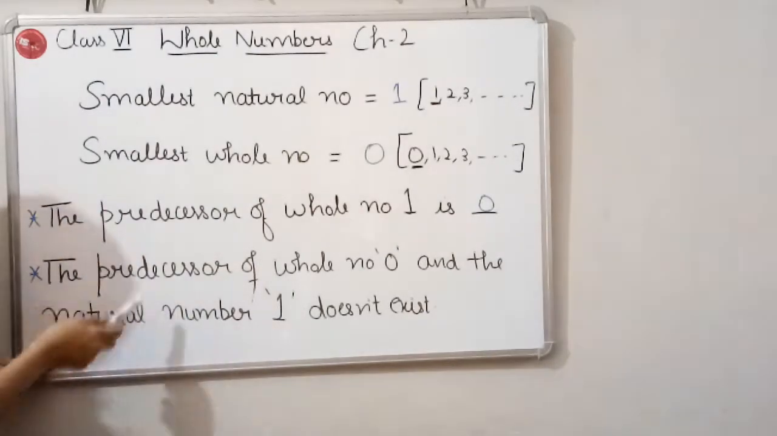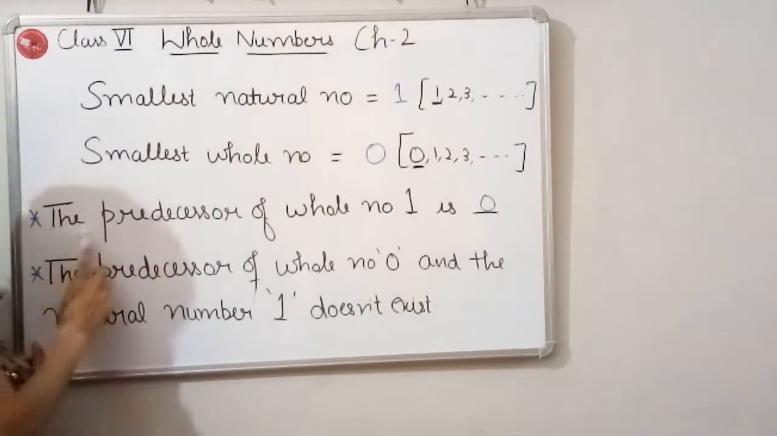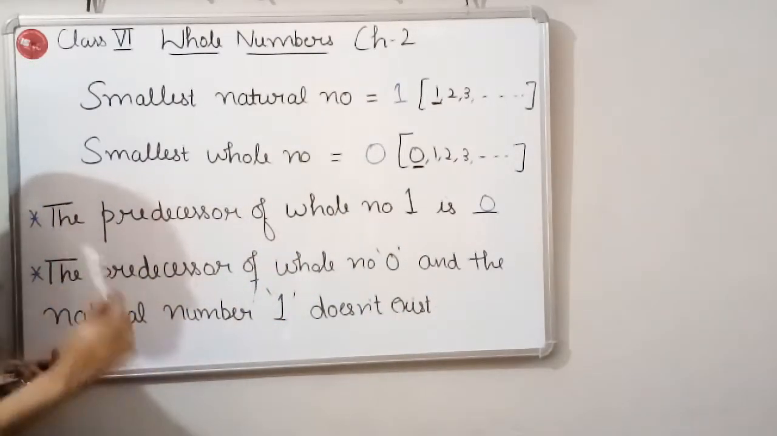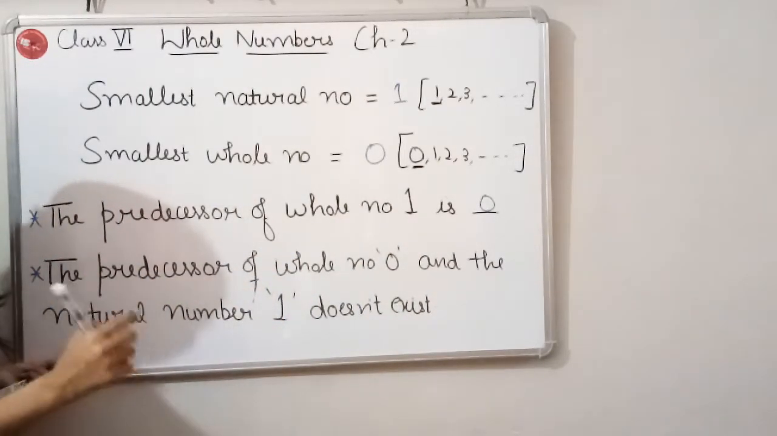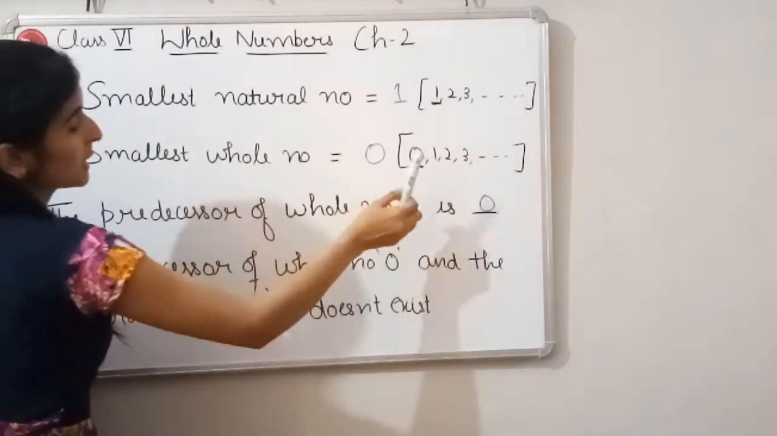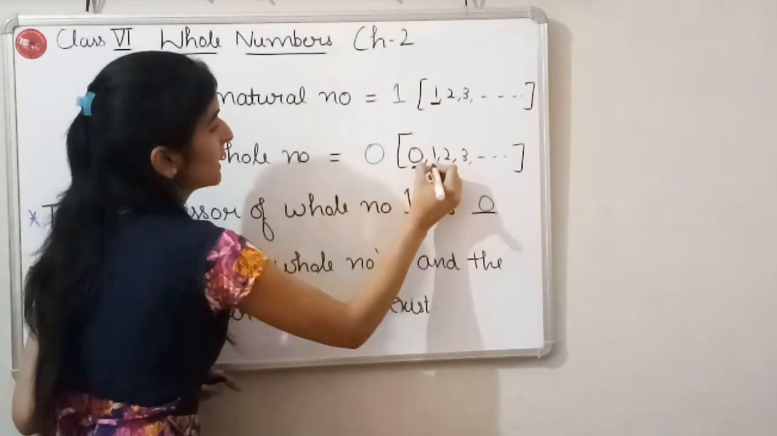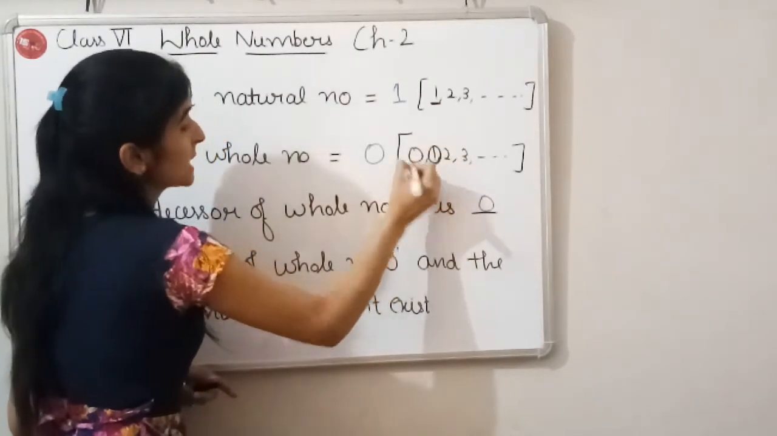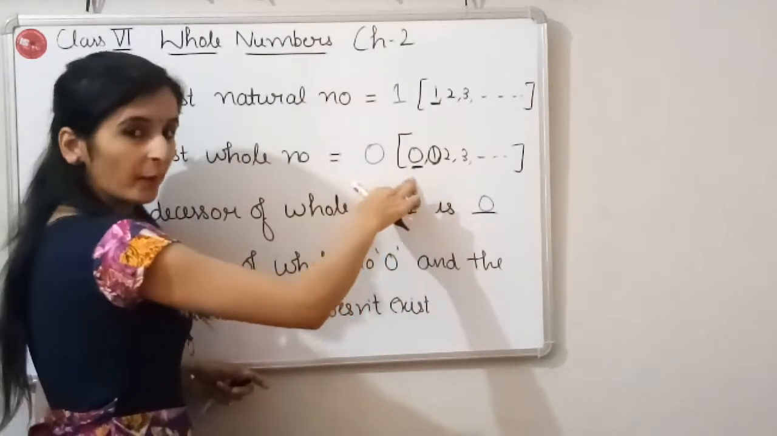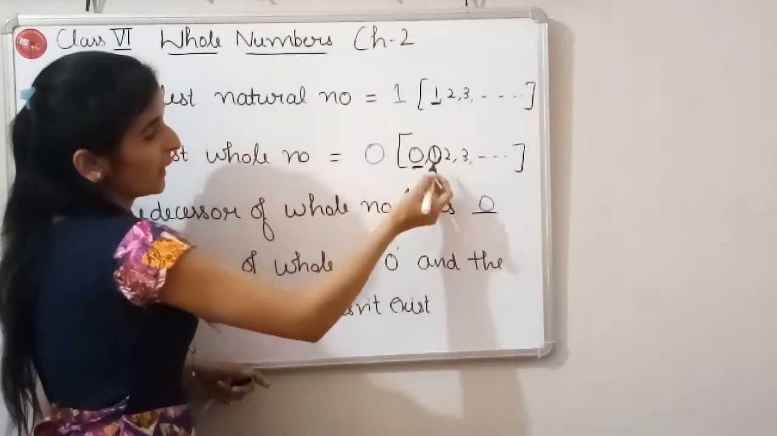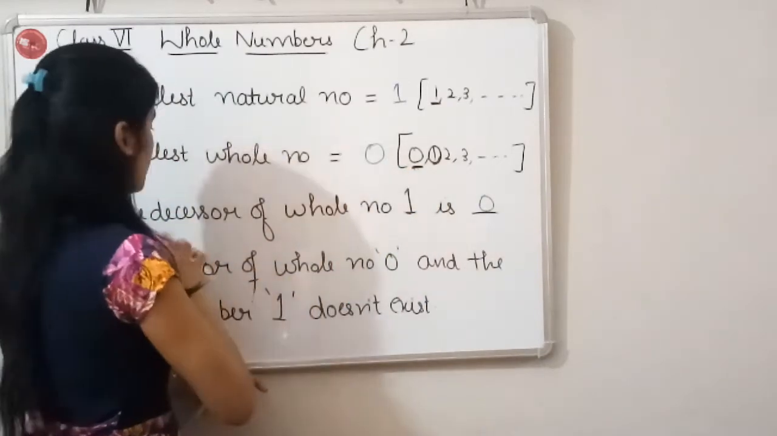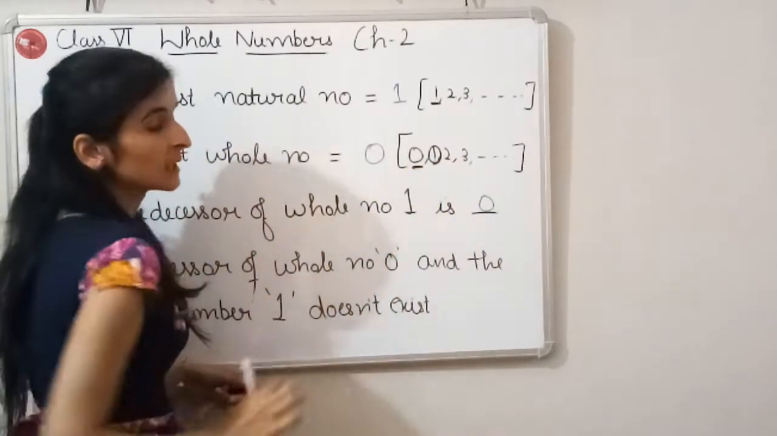Now there are some points. The first point is the predecessor of whole number 1. Here we are talking about the whole number. So the predecessor of this whole number 1 is 0. Predecessor means the number which comes just before the given number. So what comes before 1 in the collection of whole numbers? 0. So the predecessor of whole number 1 is 0.